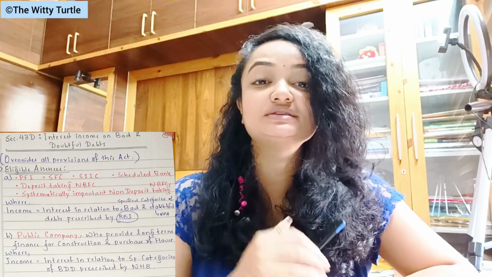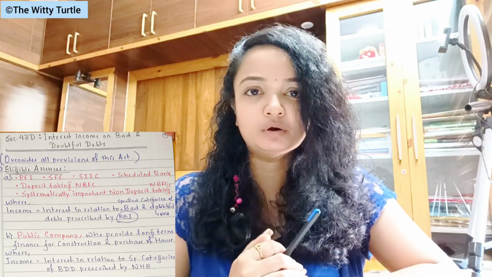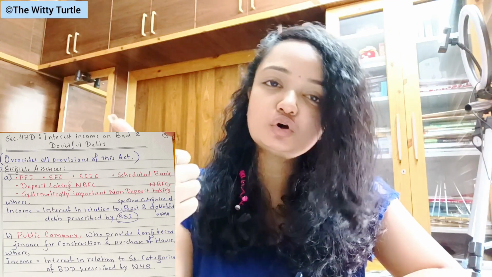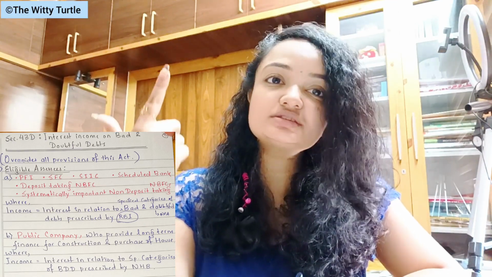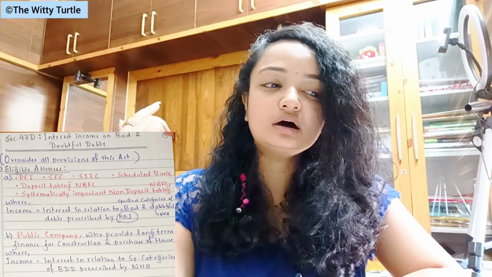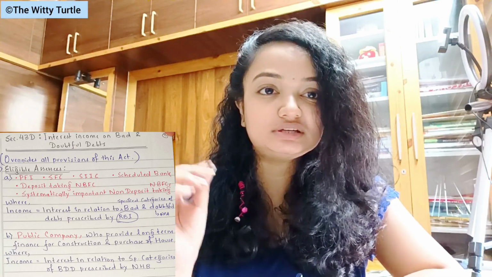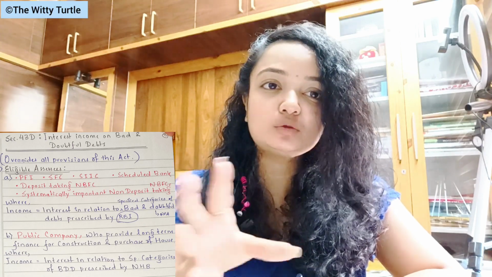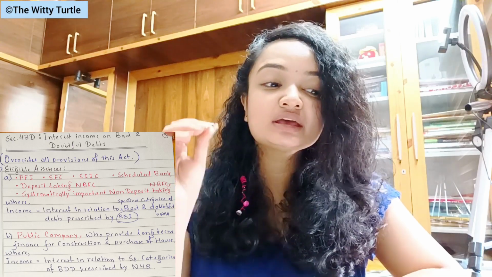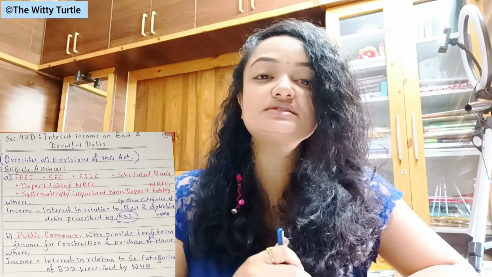Now coming to the second point. The second point has a number of banks or financial institutions which you need to remember. And remembering them is very easy. The first is any kind of public financial institution or PFIs, state financial corporations, SFCs, SIICs, state industrial investment corporations. The fourth point is about scheduled banks, and the last point is about deposit taking NBFCs, that is non-banking financial corporations who are accepting deposits, right?